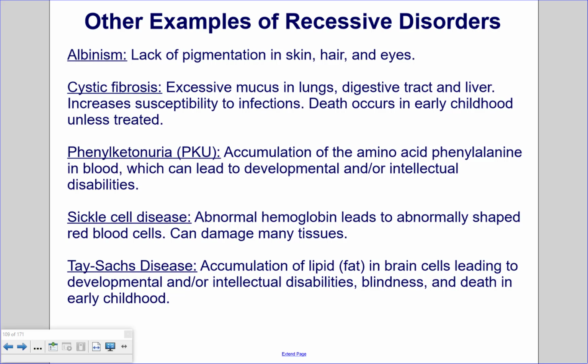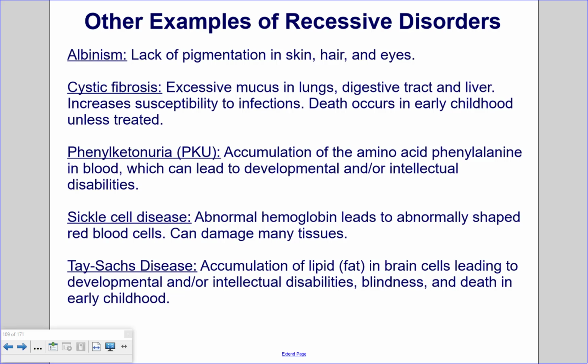Other examples of recessive disorders. Albinism. Lack of pigmentation in skin, hair, and eyes. Cystic fibrosis. Excessive mucus in lungs, digestive tract, and liver increases susceptibility to infections. Death occurs in early childhood unless treated.